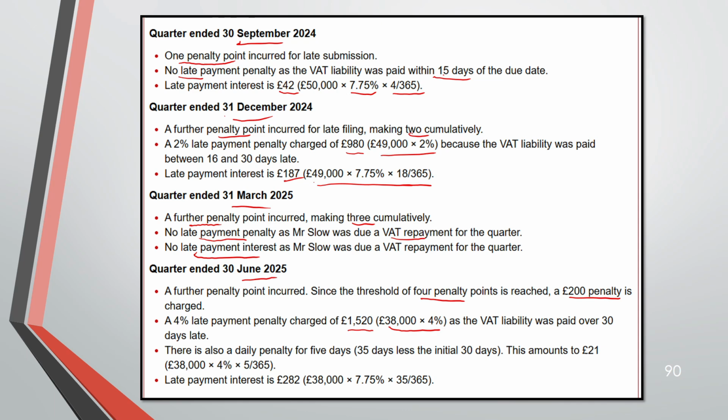Now, because you are paying more than 30 days late, there will be a daily penalty for 5 days. From 35 to 30, the difference is 5 days. So 5, and what is the percentage? 4% on 38, which is 21. And then late payment interest. How many days? 35 days you are late. 7.75 is the interest, and on 38, so 282.